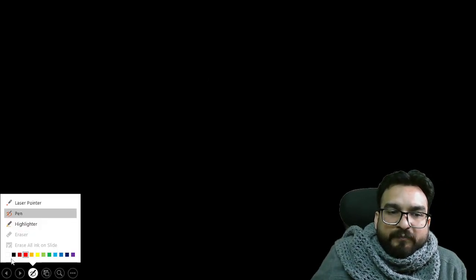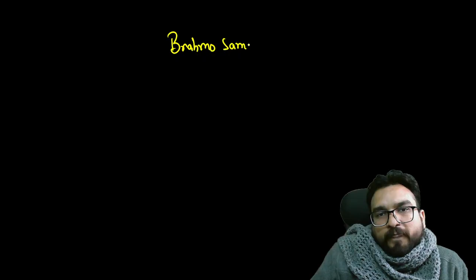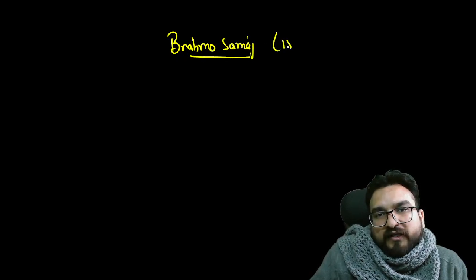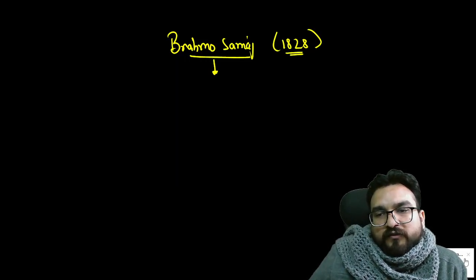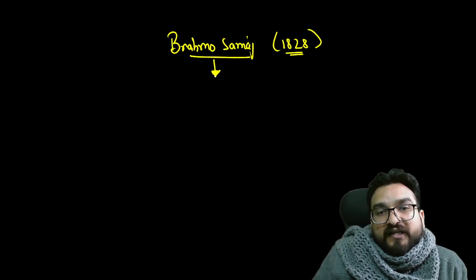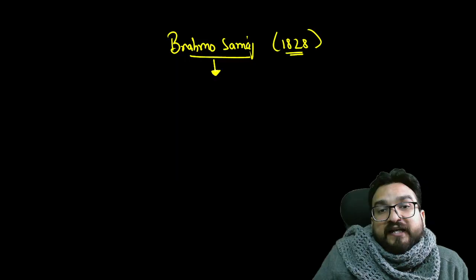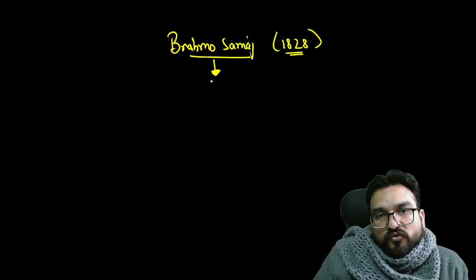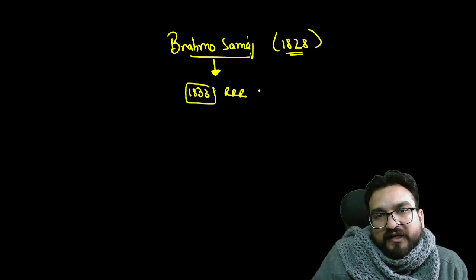I'll repeat this again. Very important, try to understand. The Brahmo Samaj was formed in 1828 by Raja Ram Mohan Roy. What was it doing? Practicing monotheism and involving intellectual, rational thinking, right? Also the reading of scriptures like the Vedas and Upanishads. Later on, regarding the leadership, in 1833 Raja Ram Mohan Roy died.